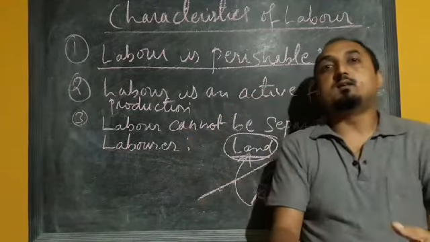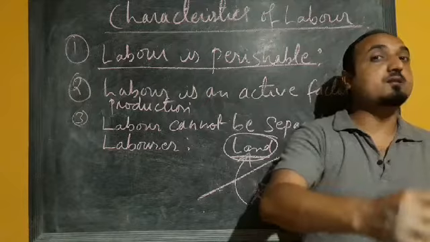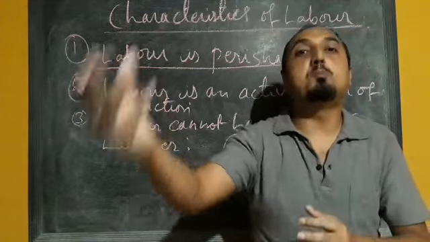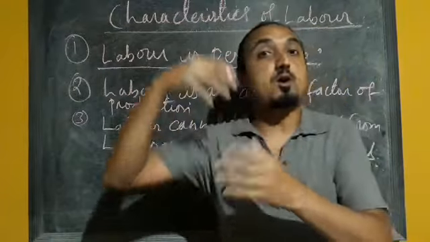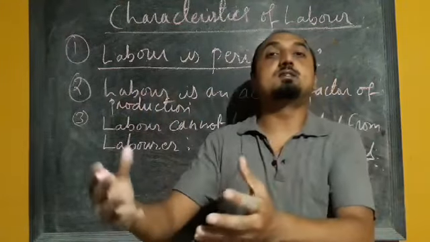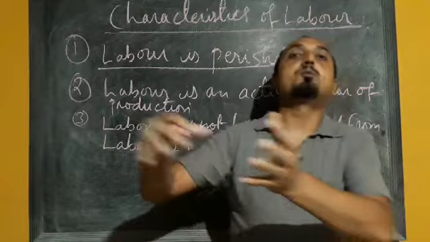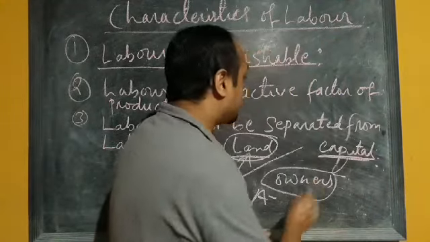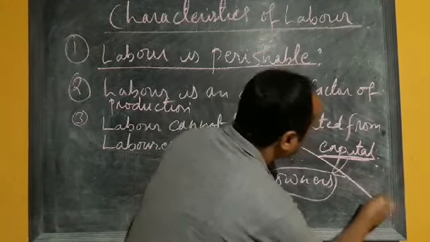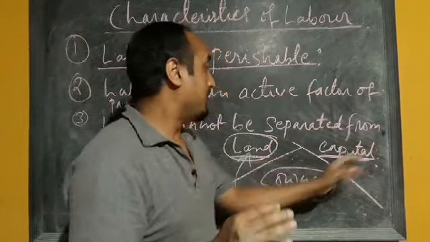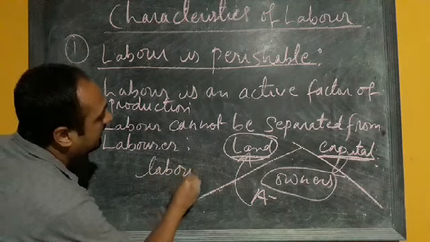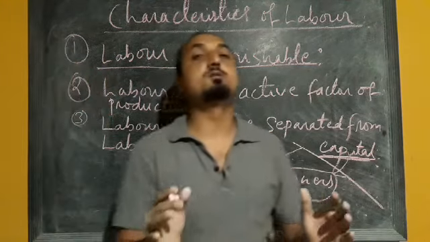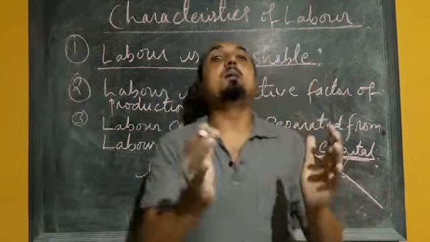The owner can simply stay at home and give his machine or equipment to somebody else for rent, or some other person can hire his JCB or roller for any productive purpose. So here the owner and capital can be separated, but that is not possible in the case of labor.